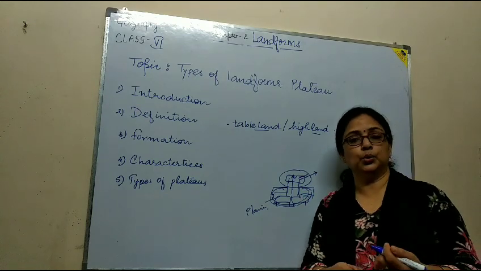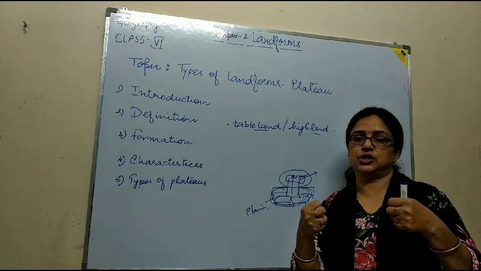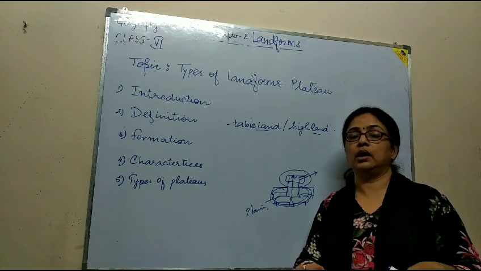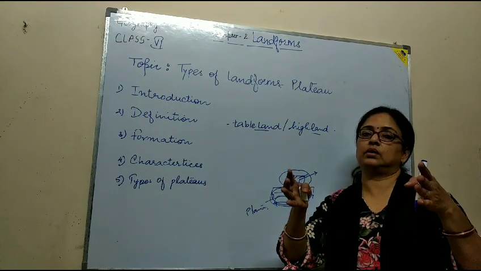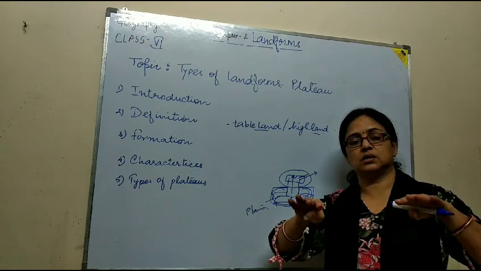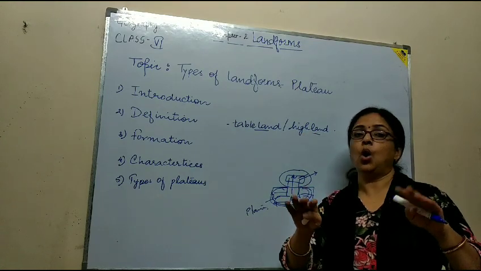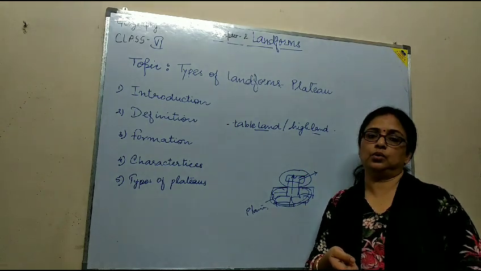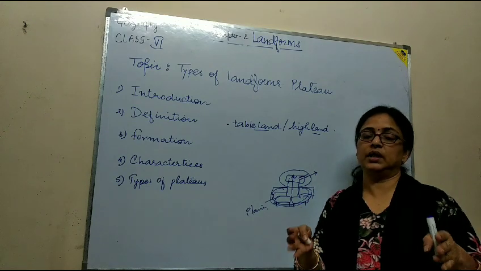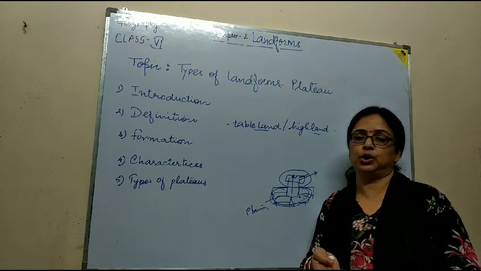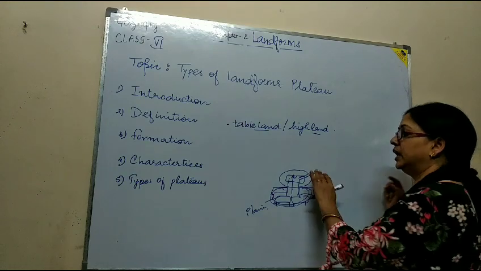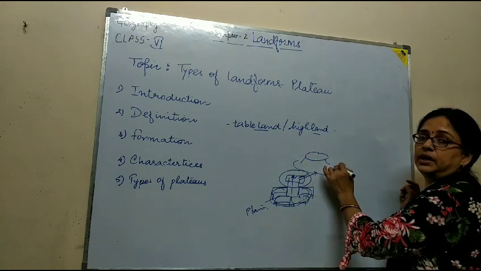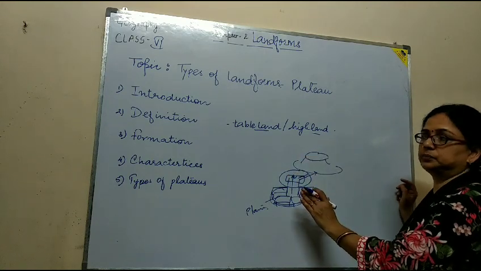When, due to the earth's compression or tension, some part of the land sinks or lowers down, with the remaining part staying at its own place, they form a plateau, or by the eruption of a volcano. The material that is deposited makes the form of a plateau, which is like a table, flat at the top with the surrounding area lower in height.